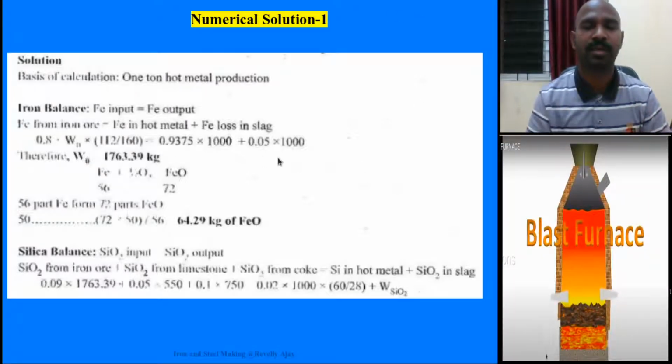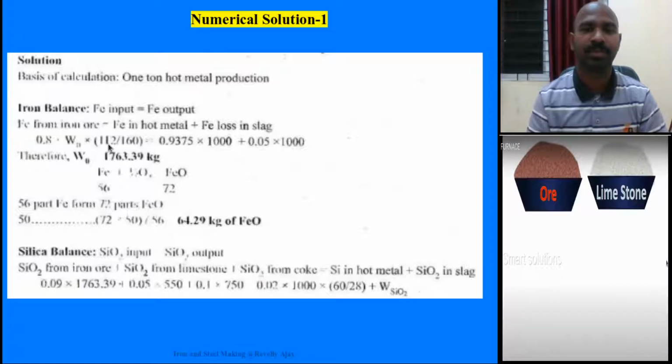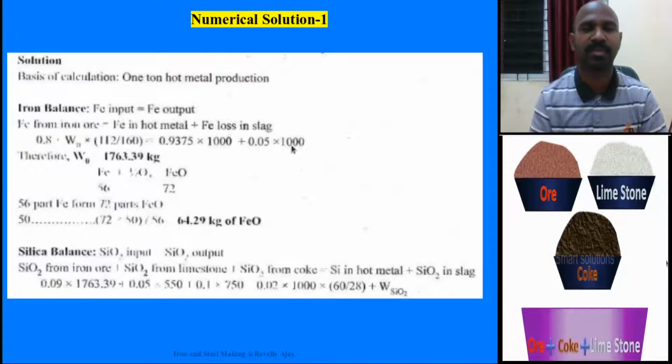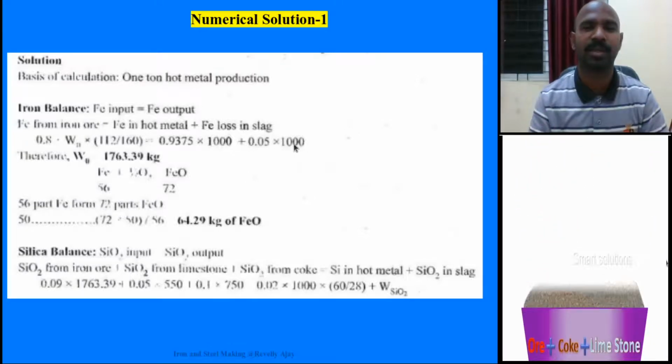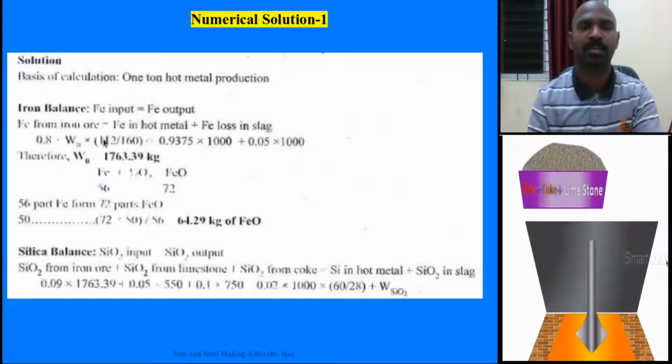That is the iron balance equation in terms of numericals. Finally, you simplify this equation, with respect to 1 ton hot metal production. But you do not know the weight of the iron ore, so you take atomic weights.